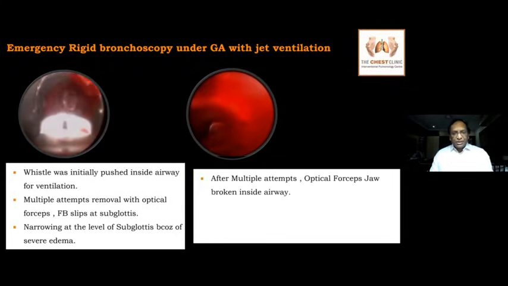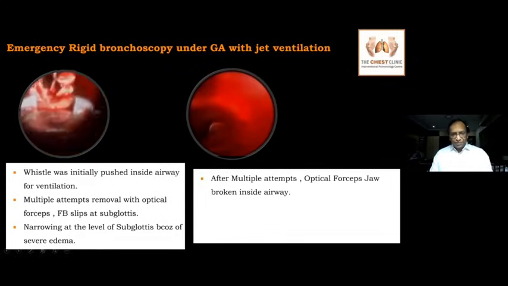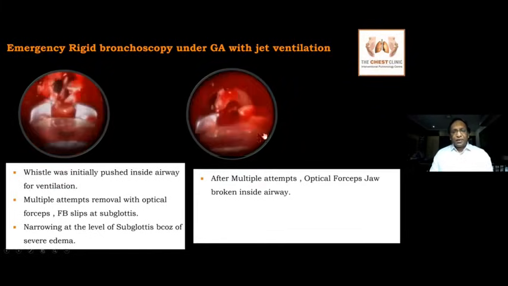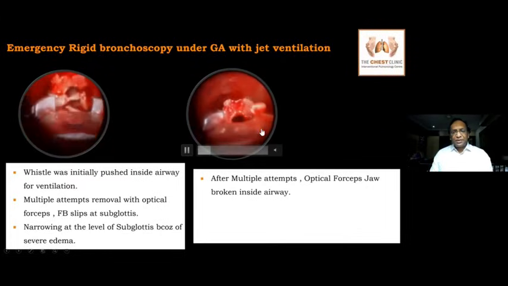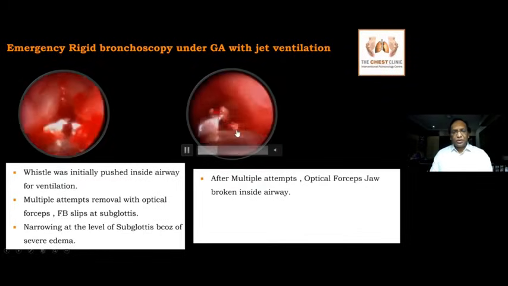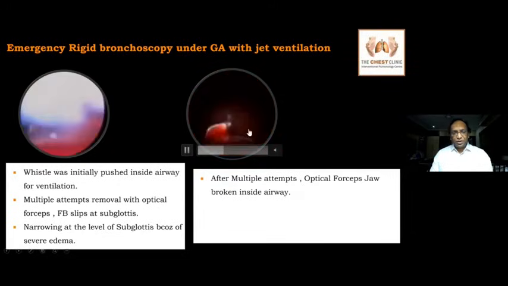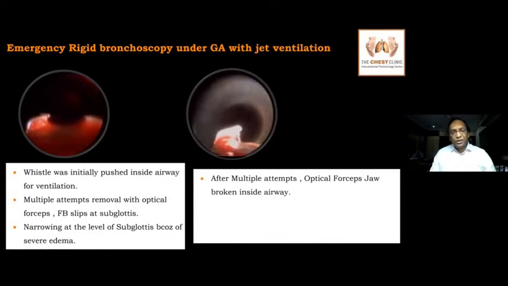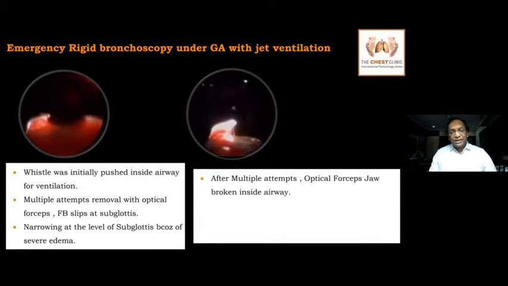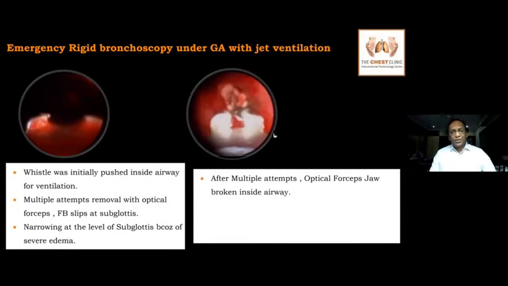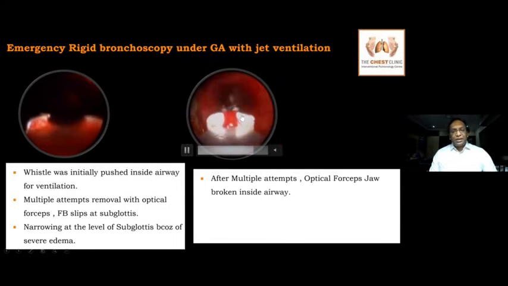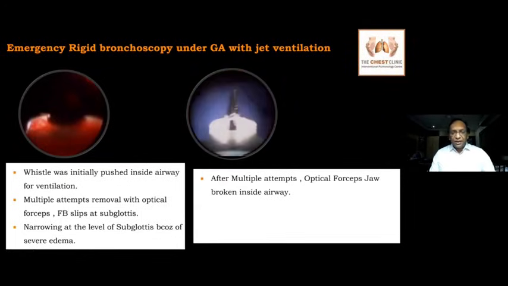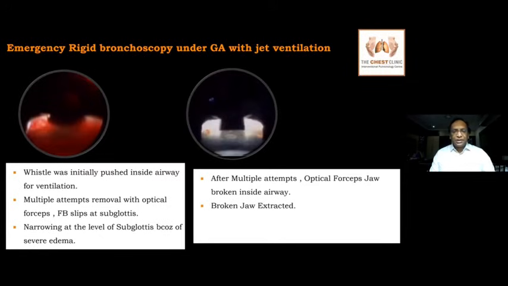After multiple attempts with an optical forceps, disaster struck. You can see, after multiple attempts, we are trying to hold the vessel, and the optical forceps jaw broke. Now there is a second foreign body inside the airway, and I have lost my optical forceps. Luckily, in this case, I had a standby optical forceps. I used it to remove the broken jaw inside the airway first. Every time I remove it, the vessel just slips inside.